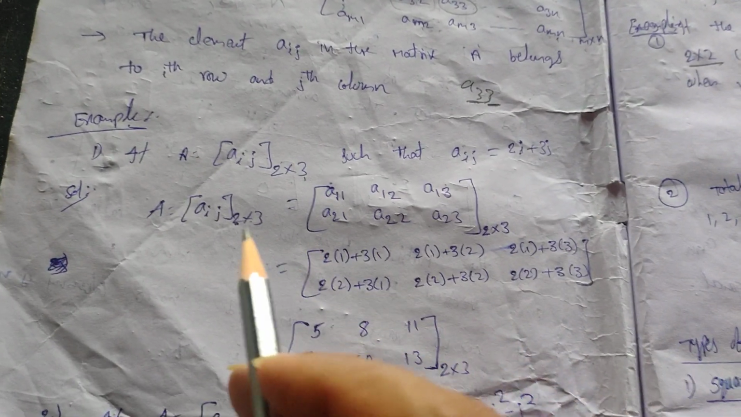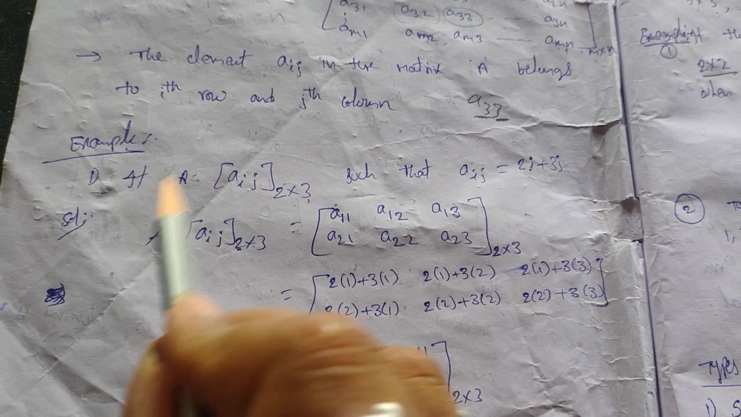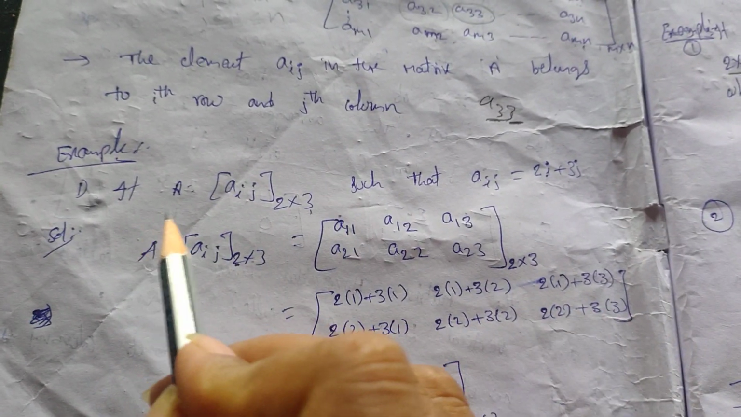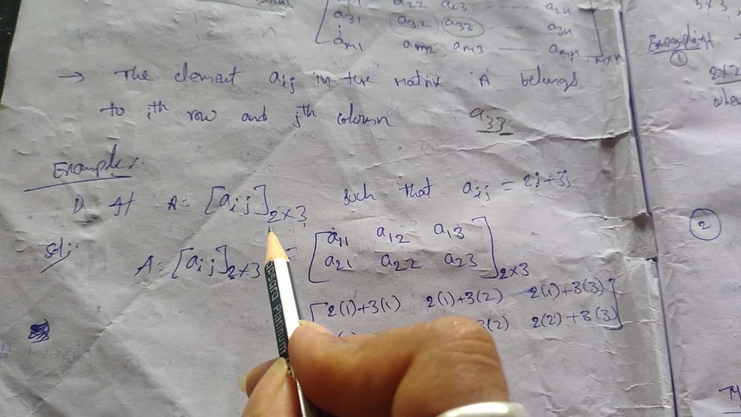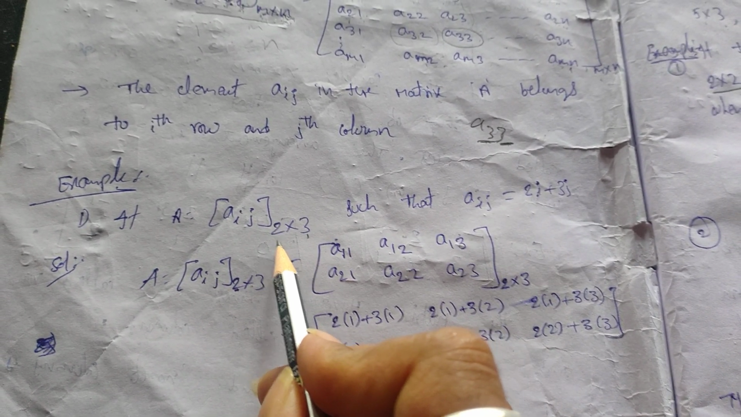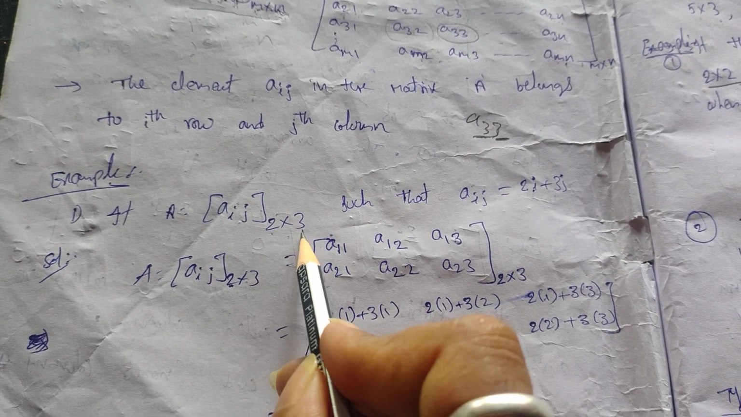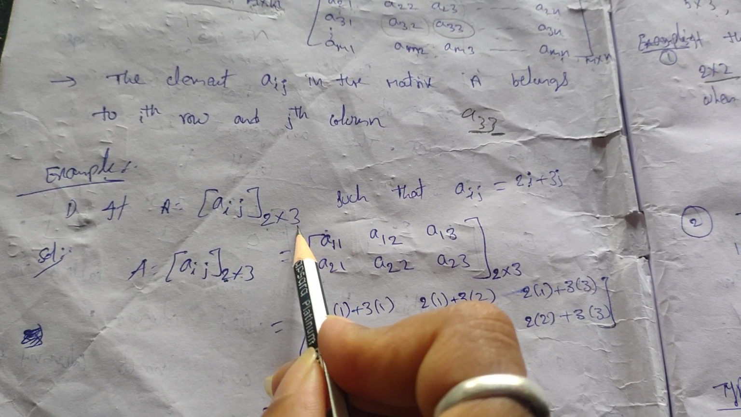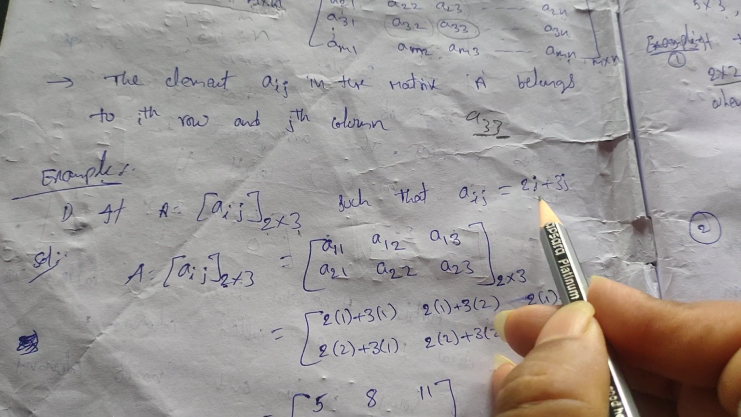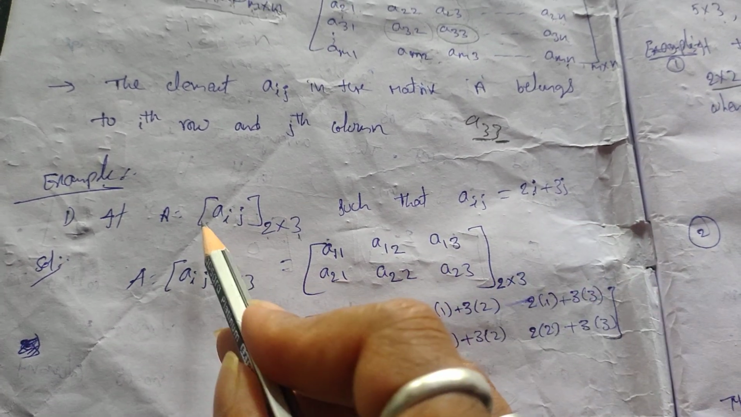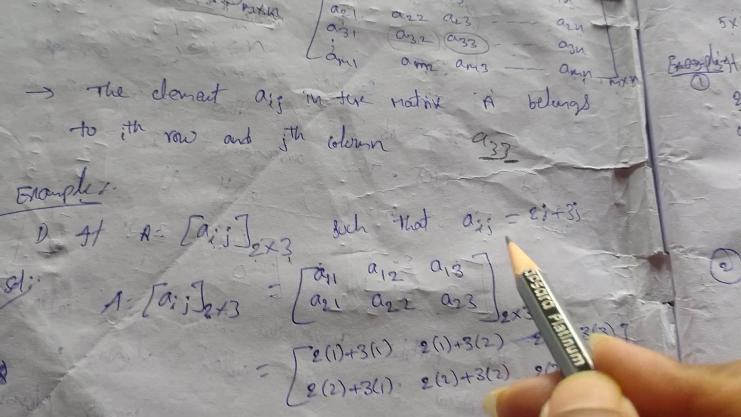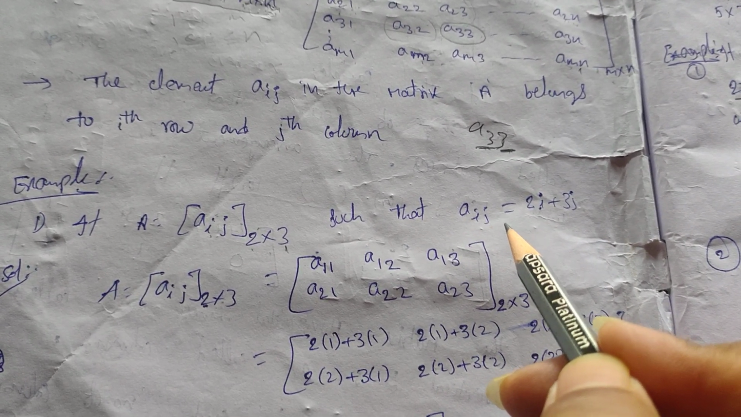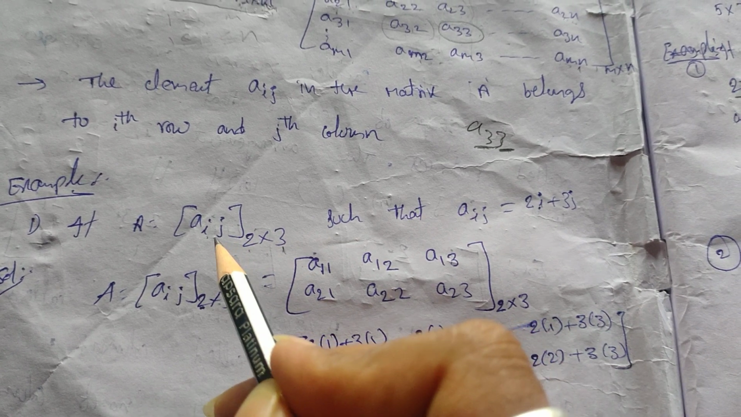Here is one example. If A is equal to [aij] 2 by 3, short form they have given. That means the number of rows is equal to 2 and the number of columns is equal to 3, such that aij is equal to 2i plus 3j. Then they ask to find the matrix A. I didn't write the total question; the ending is: then find the matrix A.